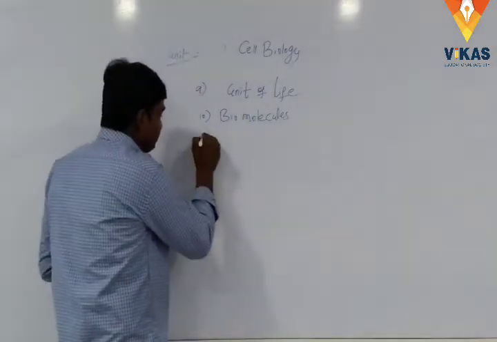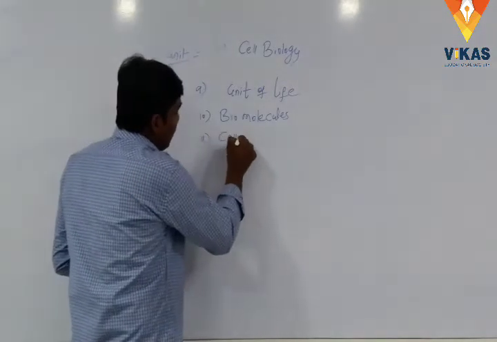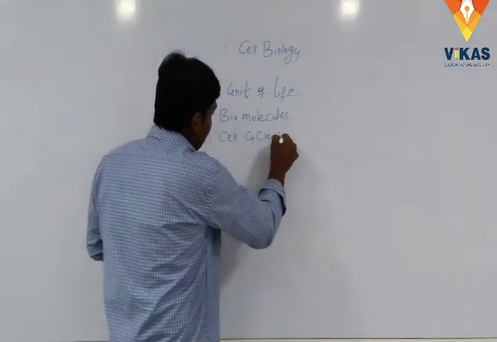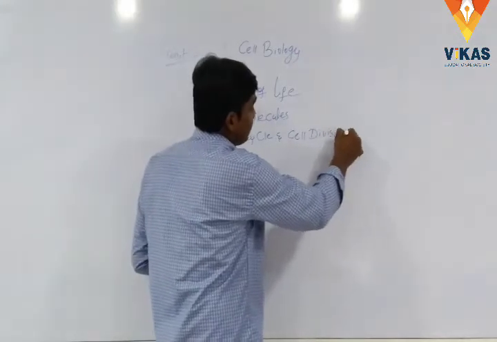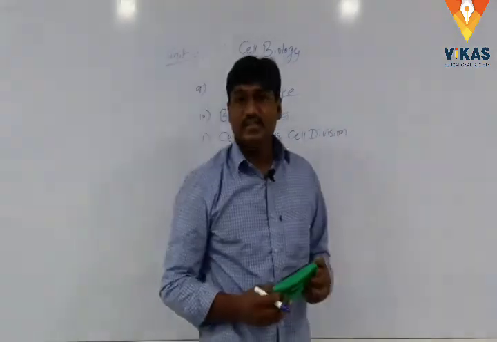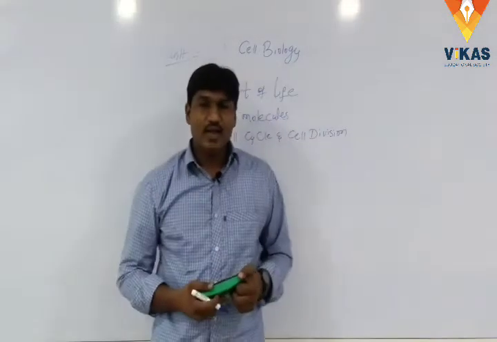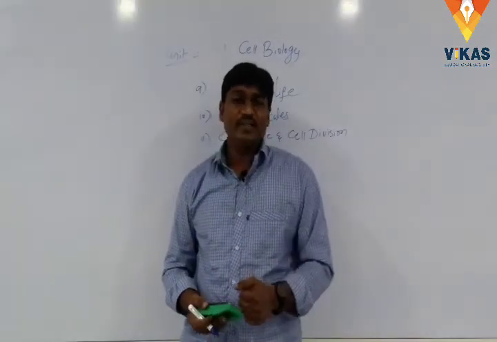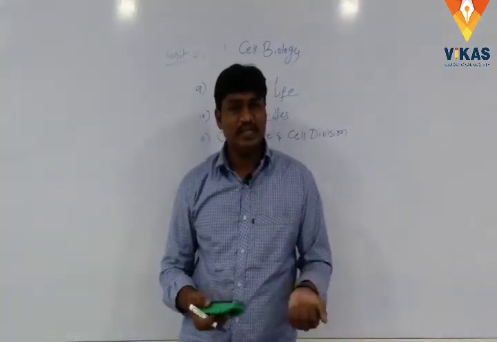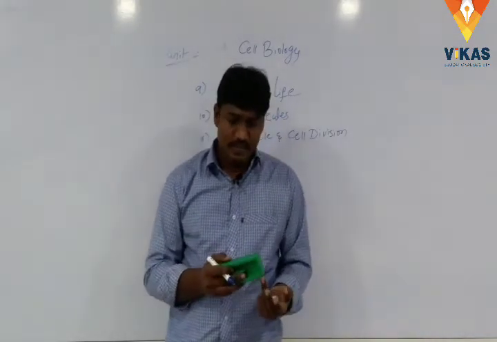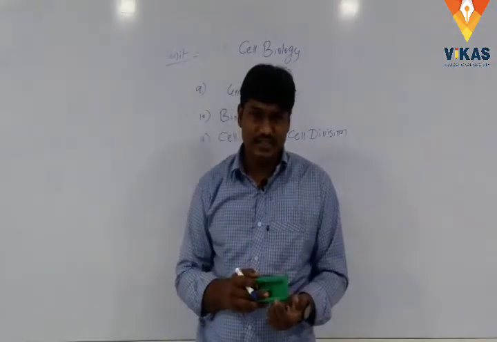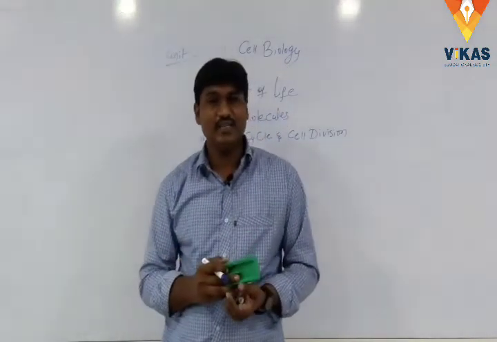And next one, cell cycle and cell division. Students, in your previous classes you have studied cell cycle and cell division, like interphase, mitosis, meiosis. Already you know about mitosis.